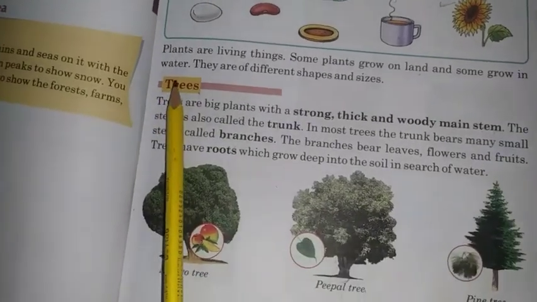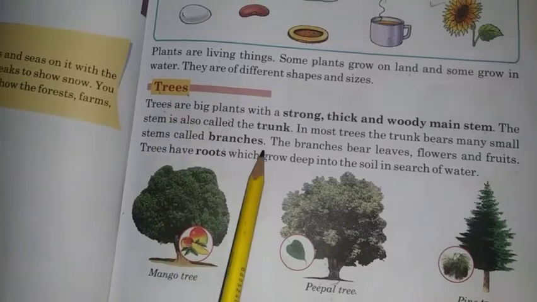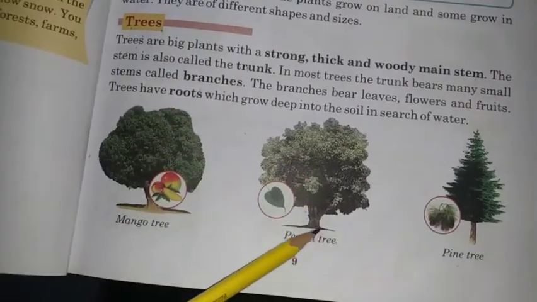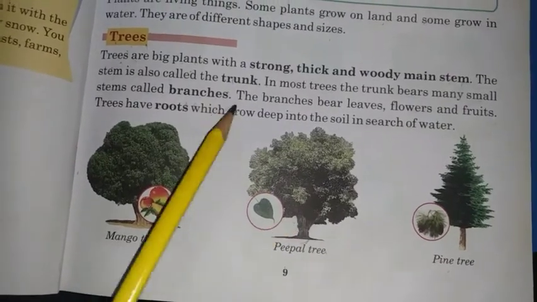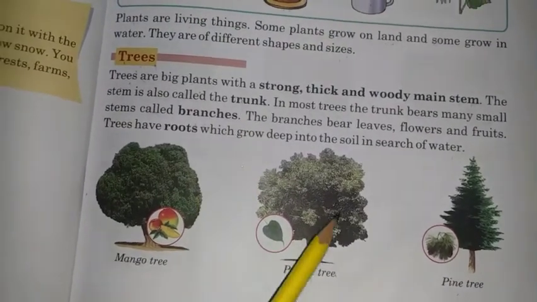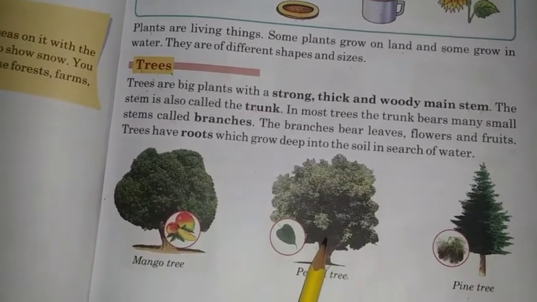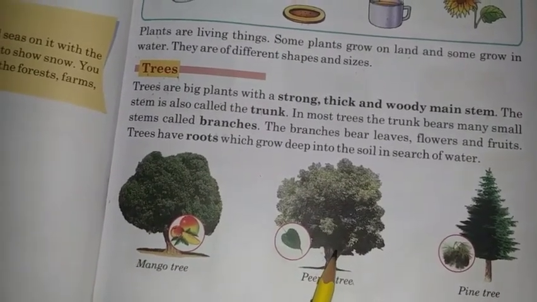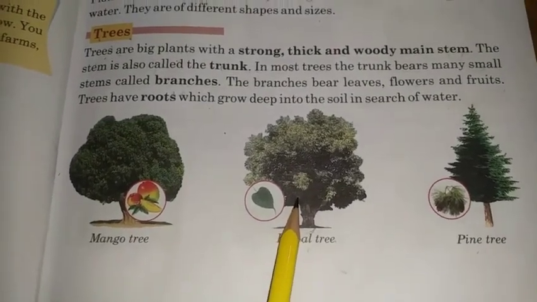Trees. What is a tree? A tree is a tall plant with a trunk and branches made of wood. The outer hard layer on the outside of tree is known as trunk. In most trees, the trunk bears many small stems called branches. Some plants are small in size and some plants are large in size. Now we will move to the next page.